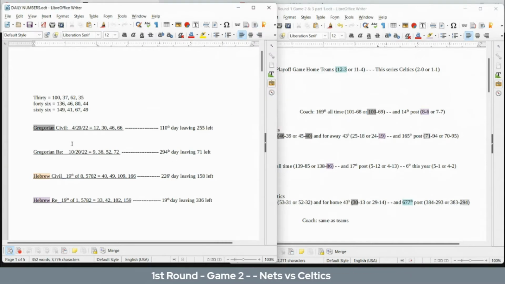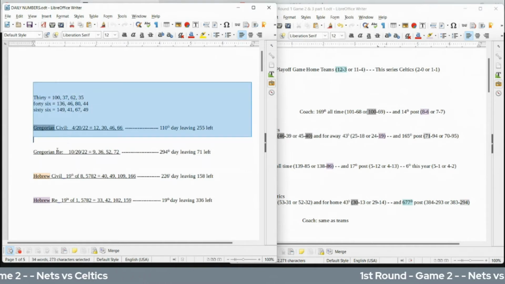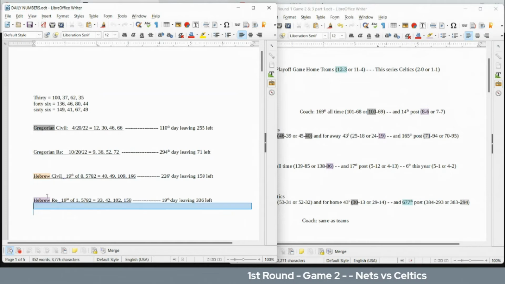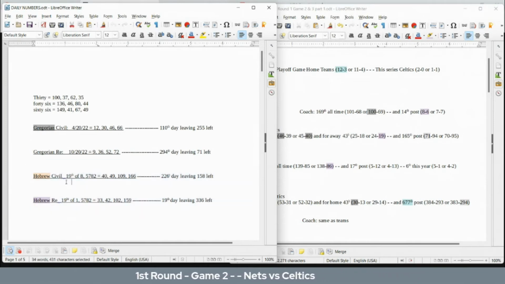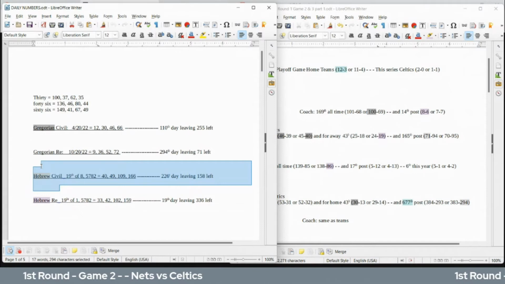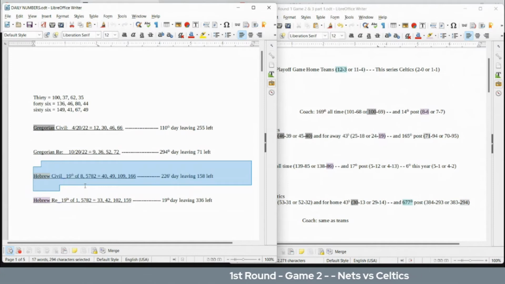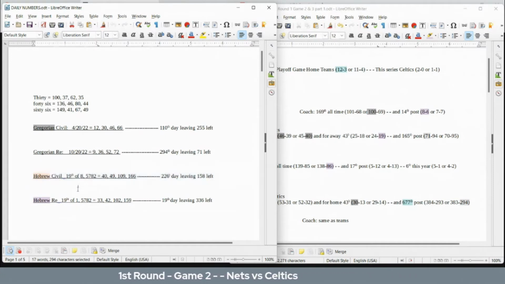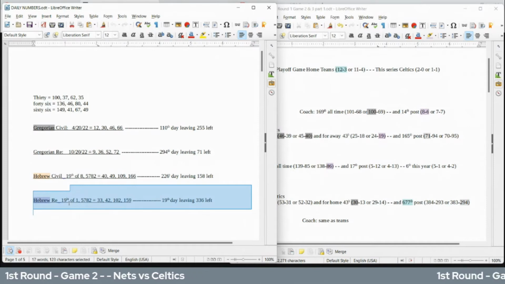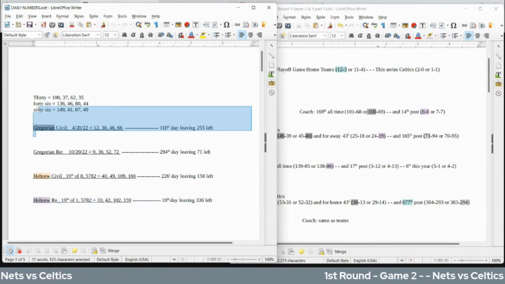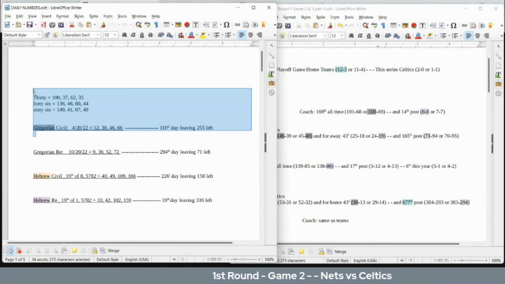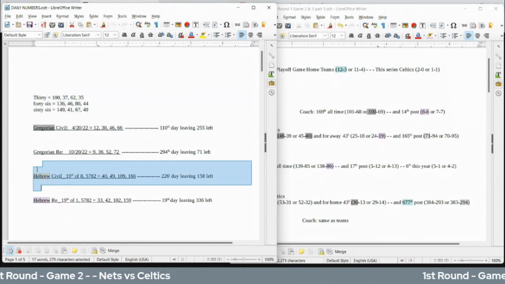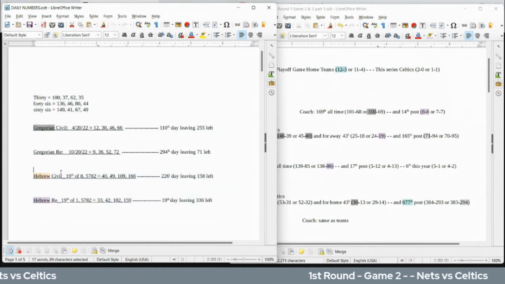What's fascinating is, on the calendar that I made up, the Gregorian religious calendar, I have the Gregorian civil, the Hebrew civil, and the Hebrew religious. The Hebrew calendar has two sides, right? The Hebrew civil, which changes the overall year for the calendar, starts in the fall. The Hebrew religious side starts around the springtime. The Gregorian civil starts directly in the middle of winter. So you have winter, fall, spring, winter.